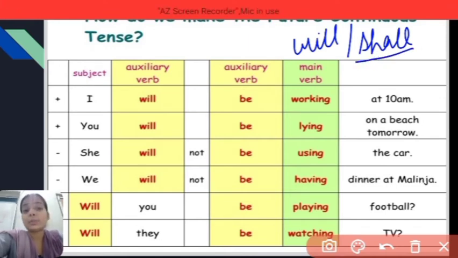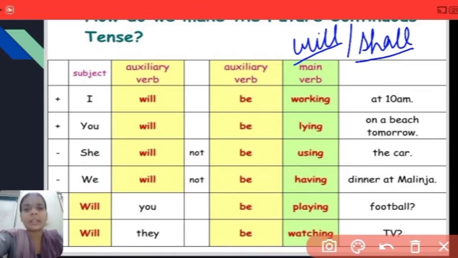Shall is used with I and we, it means with first person singular and plural, whereas will is used with the remaining subjects, or you can say with second person or third person singular or plural.